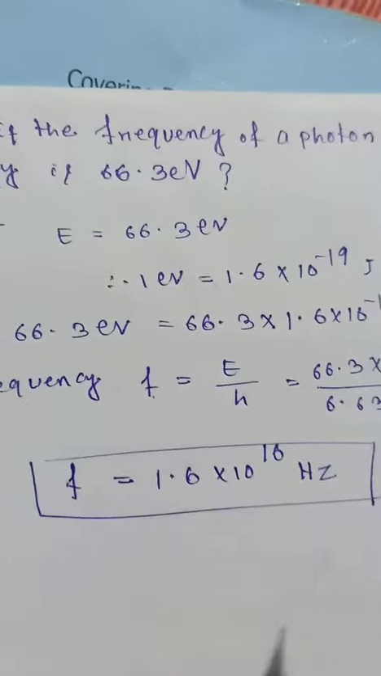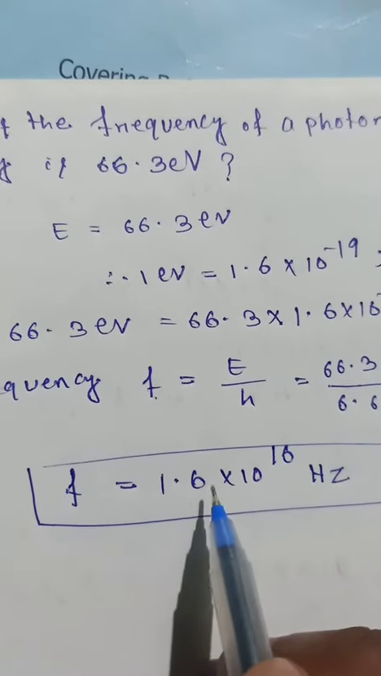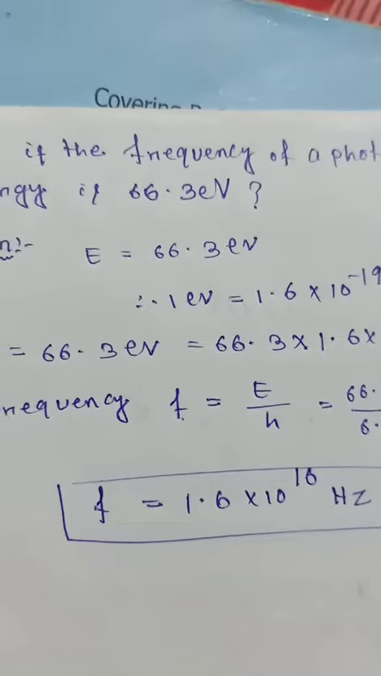So what is the frequency of the photon? The frequency of the photon is 1.6 into 10 to the power 16 hertz. Okay.